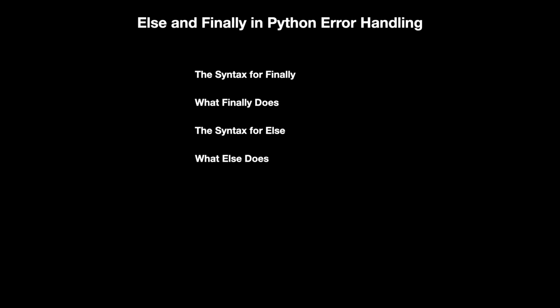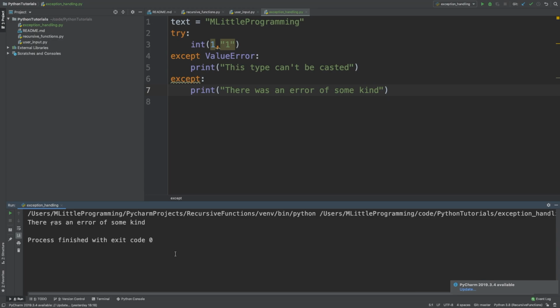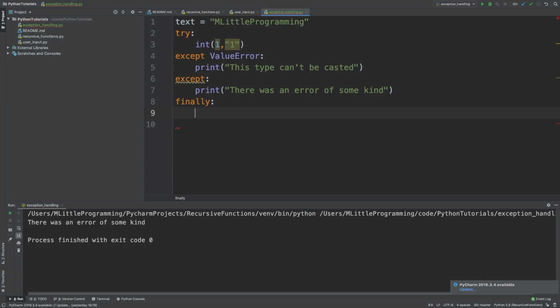So in today's video, we're going to be taking a look at else and finally in Python error handling. We'll take a look at the syntax for finally, what finally does, the syntax for else, and what else does. The first we will look at is the keyword finally. If a finally is defined, the code inside of it will be executed regardless if the try block raises an error or not. So if we were to add a finally clause to our code, and inside it print the try catch has been executed, this would run whether the code within the try block caused an error or not.